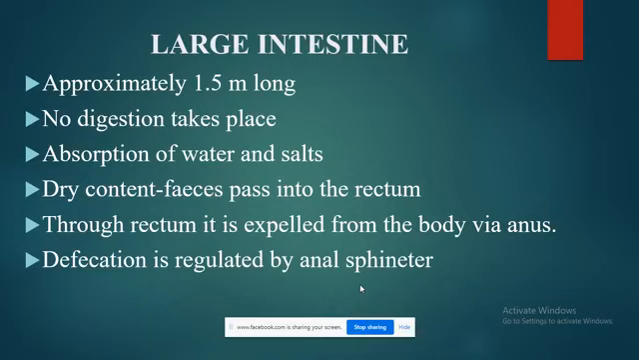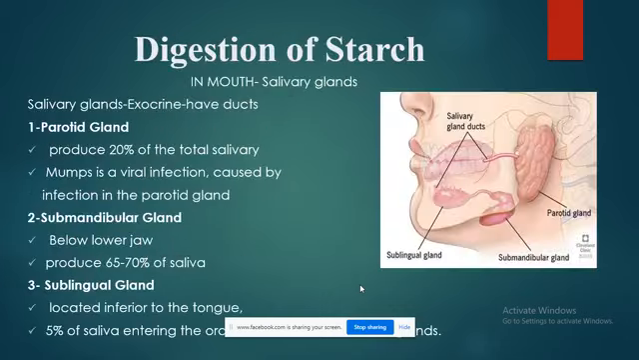The rest of the dry content, known as feces or fecal matter, passes into the rectum, and the rectum stores the feces until expelled from the body via the anus. So the exit of the waste material through the anus is known as defecation, and this process is regulated by the anal sphincter. So this is about the parts of the alimentary canal.